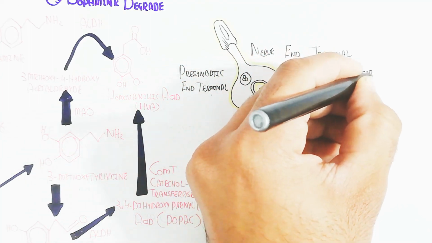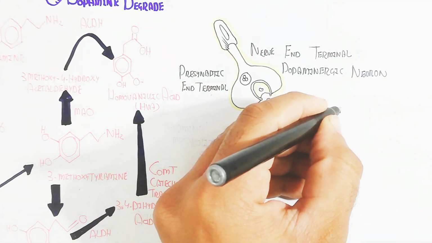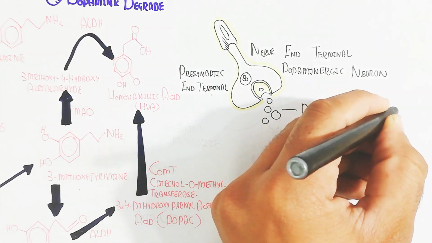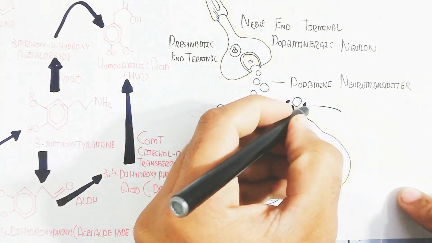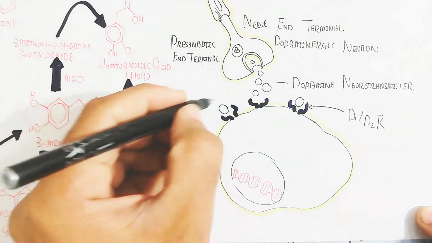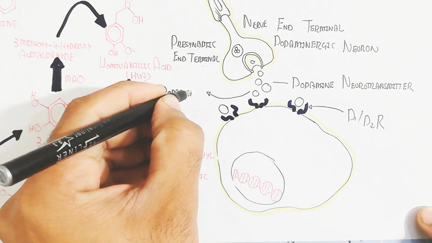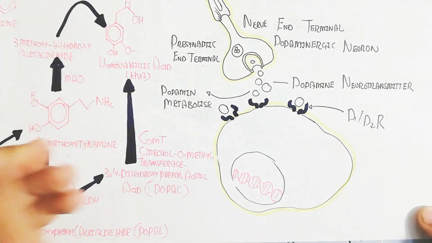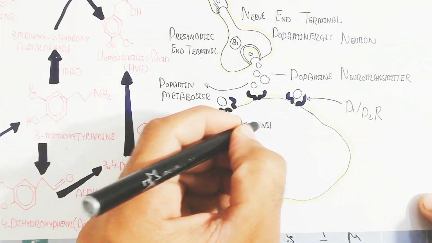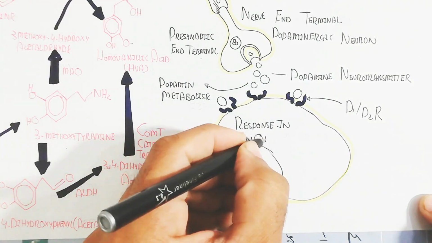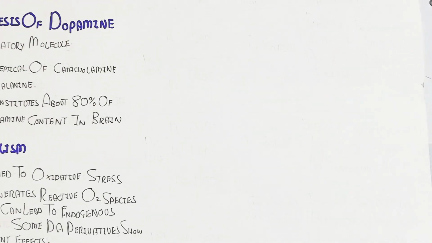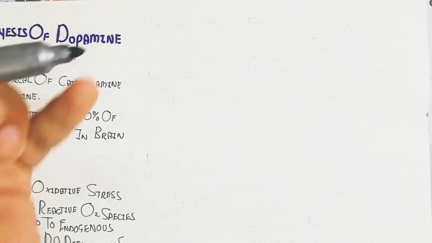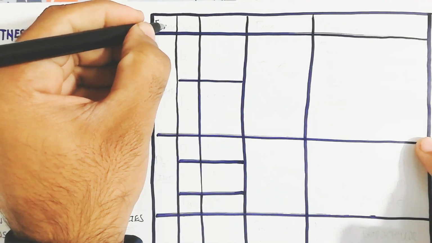So let's understand the major mechanism. This is a synaptic nerve terminal where dopaminergic neurons are present, which target different tissues and different cells with different receptors, like the D2 and D1 receptors. When they are targeted, this leads to a response in the brain or periphery, remember that. So this is the biochemistry, the biosynthesis of dopamine. I hope it makes sense.